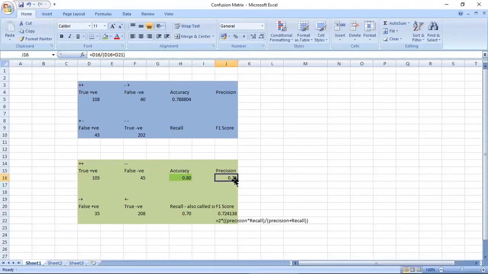How did we get 75%? By true positive divided by true positive plus false positive. Recall is true positive divided by true positive plus false negative. And F1 score, this is the formula: 2 into precision into recall divided by precision plus recall.